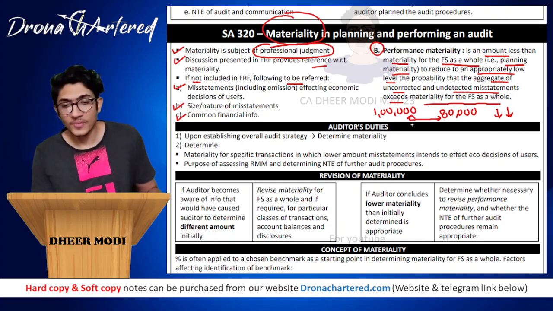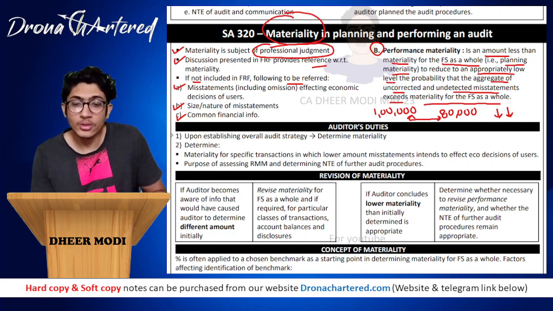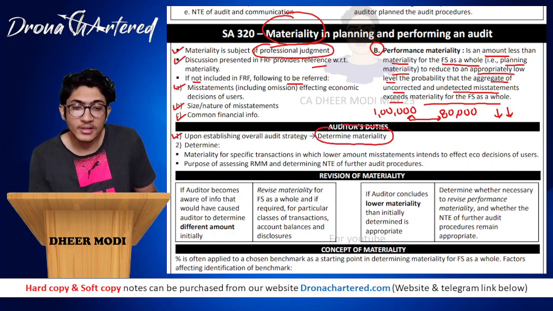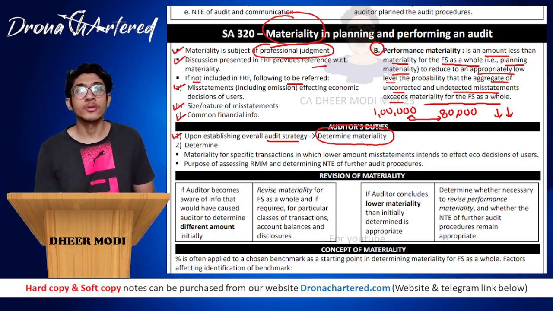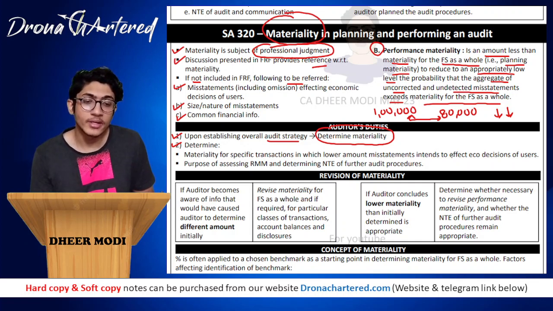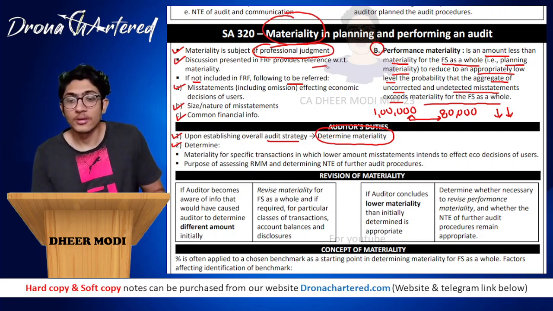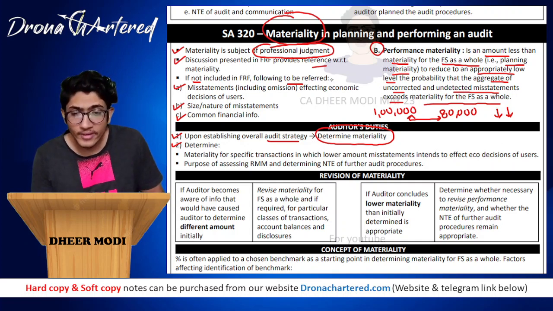Okay, easy. Now next is the auditor's duties. What are the auditor's duties? There are two duties. First, upon establishing the overall audit strategy, he will have to determine what is my materiality. Once you check your audit strategy, you will have to decide your materiality. And second, determine materiality for specific transactions in which a lower amount of misstatement is likely to affect economic decisions of users. Okay, but didn't we do this over here also? Where did we do that?